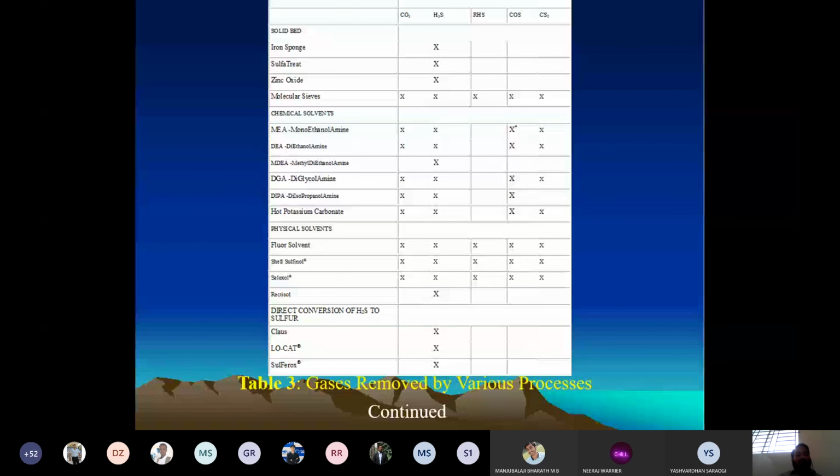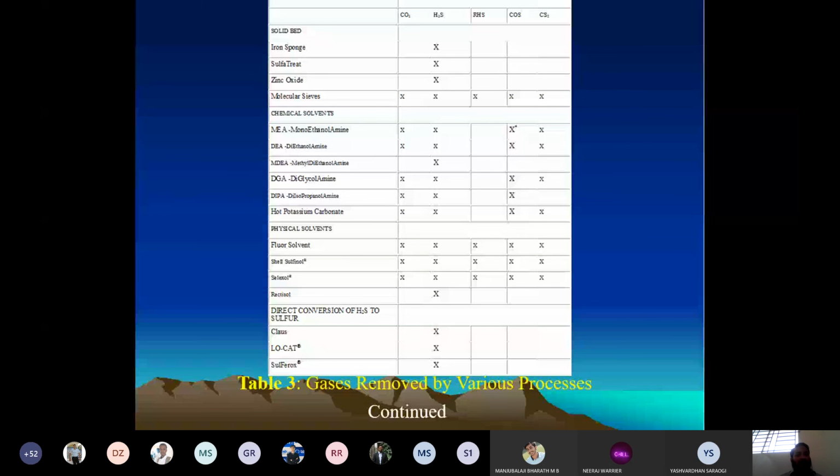Now the question comes: in most of the industries, the direct conversion process is preferred compared to the physical solvent, chemical solvent, and solid bed process. Why? What is the reason behind it? In most of the natural gas extracted from the reservoir, H2S is the major impurity present. You will not find mercaptans, carbonyl sulfide and carbon disulfide at all, not even 0.1%. Most reservoirs will give you natural gas containing H2S and CO2. CO2 can be recovered, but H2S is the major impurity that has to be recovered.